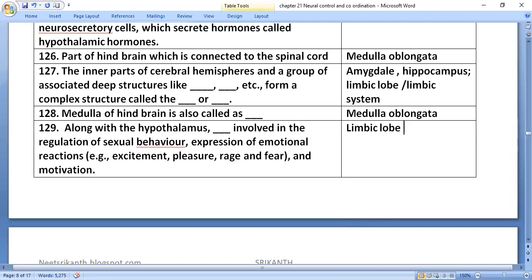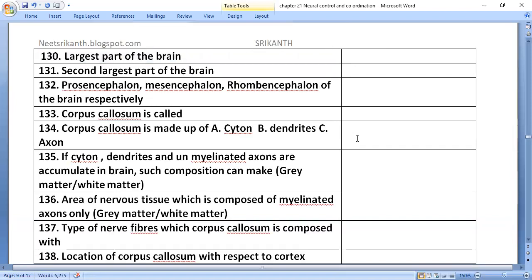The largest part of the brain is the cerebrum. The second largest part of the brain is the cerebellum.